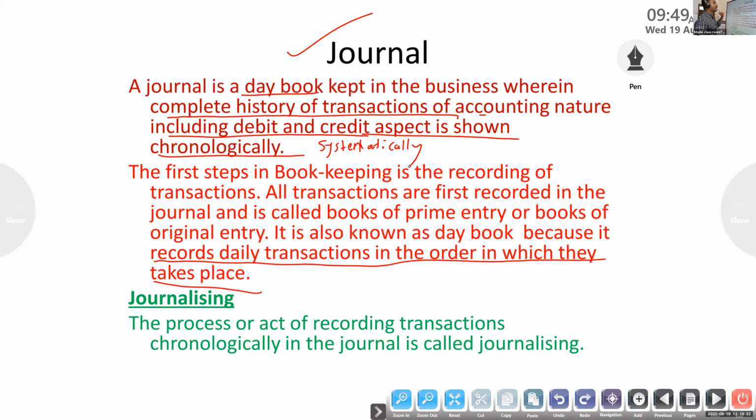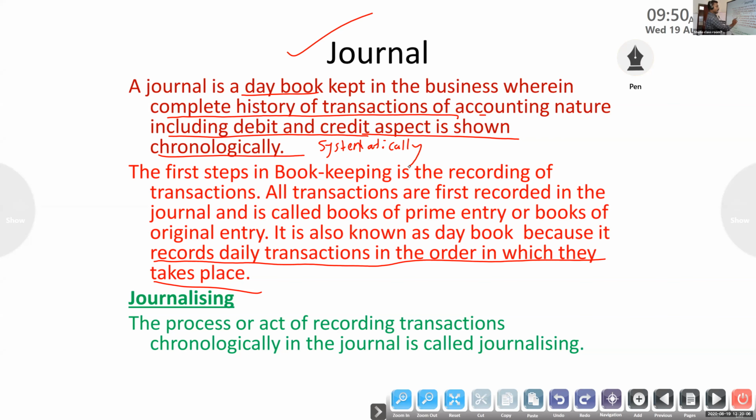That is the journal. So this is very important theory. What do you mean by journal? It is a day book because it records the daily transactions. Daily we have to record the journal entry. Whenever any transaction takes place, first we record it in the journal.